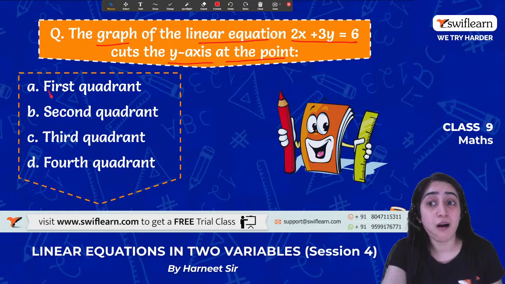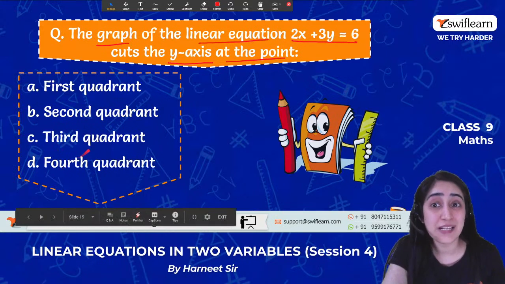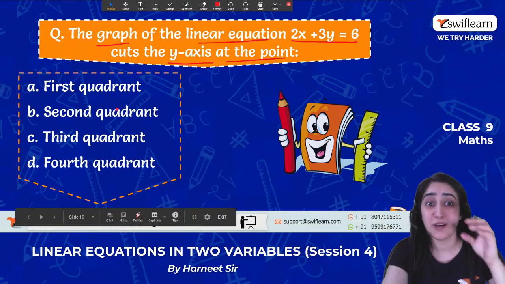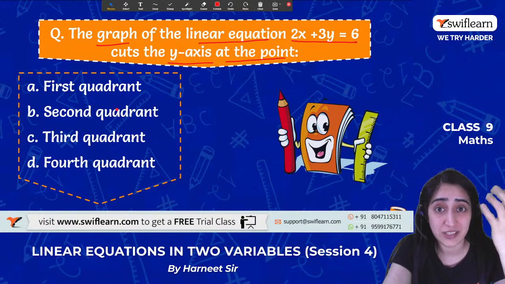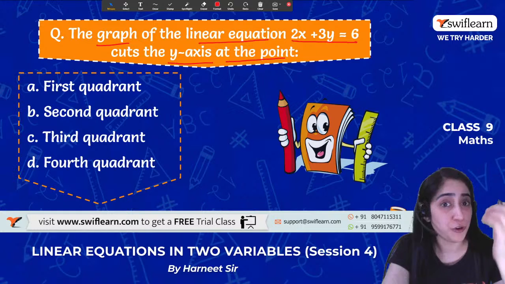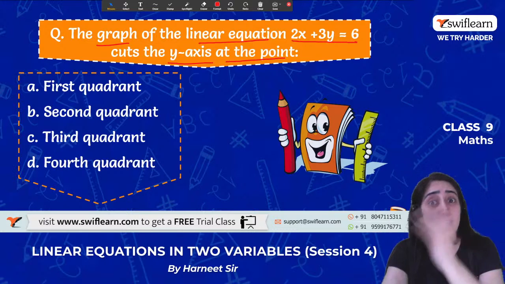Will it be the first, second, third, or fourth quadrant? Who will tell me the answer for this one? This one is just a little easier. I won't say it's a very difficult question. It's easy, but it's just a link. If you know the point, just imagine that point. In which quadrant does it come?